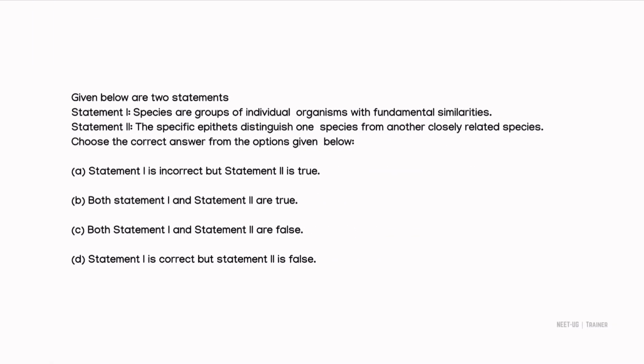Now coming to the next question. Given below are two statements. Species are groups of individual organisms with fundamental similarities. The specific epithets distinguish one species from another closely related species. So the first statement is, species are groups of individual organisms with fundamental similarities. Yes, this is absolutely true, and this is the basic definition of species.